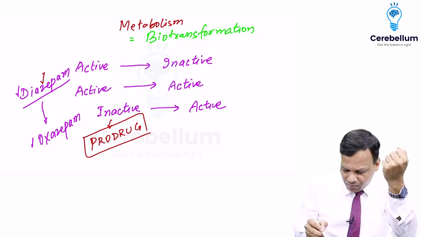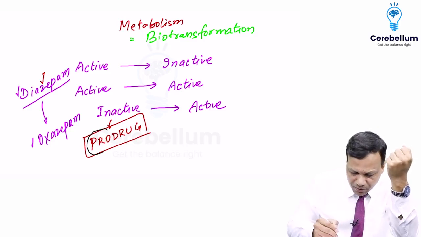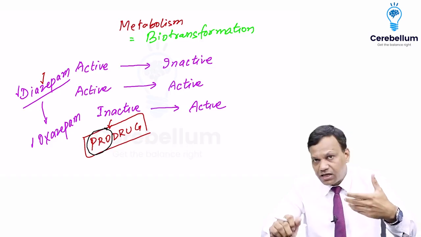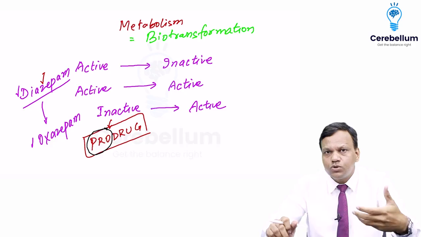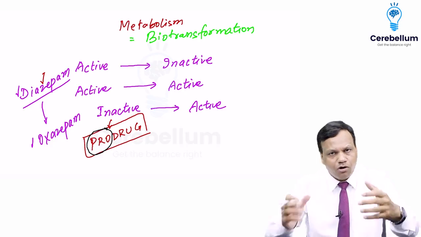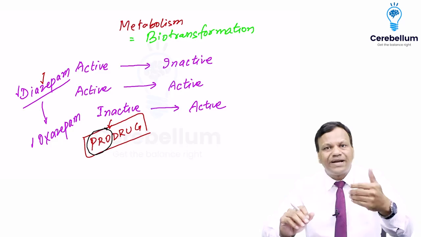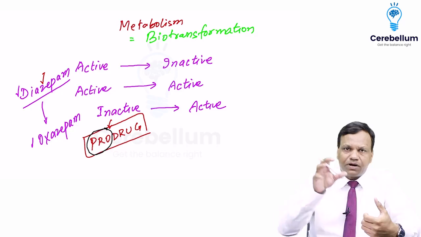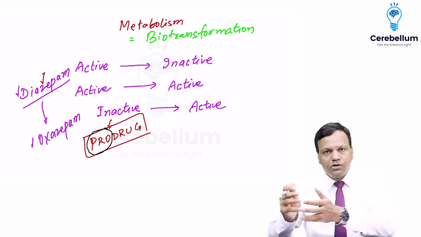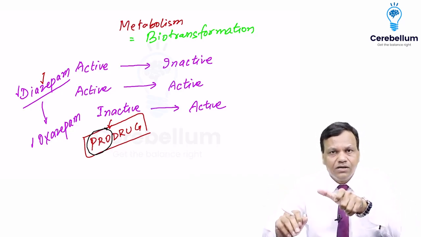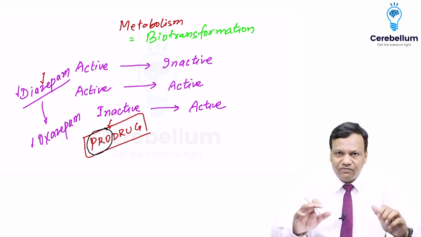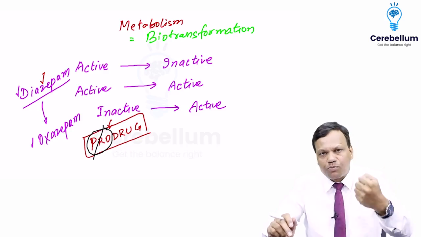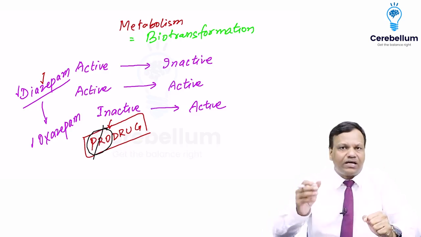Yeah? And the name prodrug has been taken from the normal substances in the body. We have many substances in the body where the name starts with pro, like proinsulin, prothrombin, prorenin. All of them are inactive. But when they are metabolized, proinsulin becomes insulin. Prorenin becomes renin. Prothrombin becomes thrombin. So when they are metabolized, they become active. Similarly, a prodrug is inactive. When it is metabolized, we remove the pro, it becomes the drug. That means it is active. So a prodrug itself is inactive, it is converted to an active metabolite.